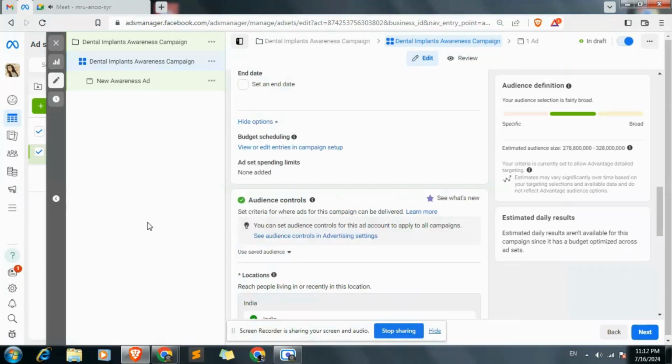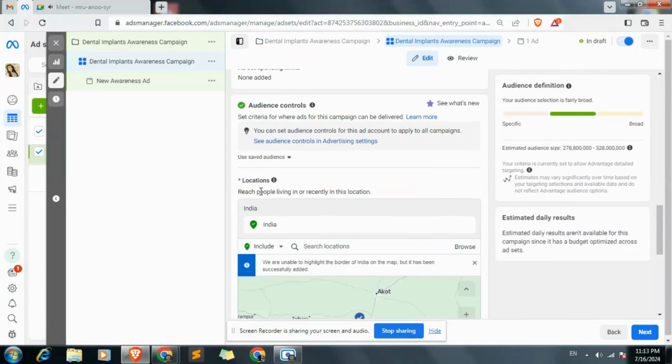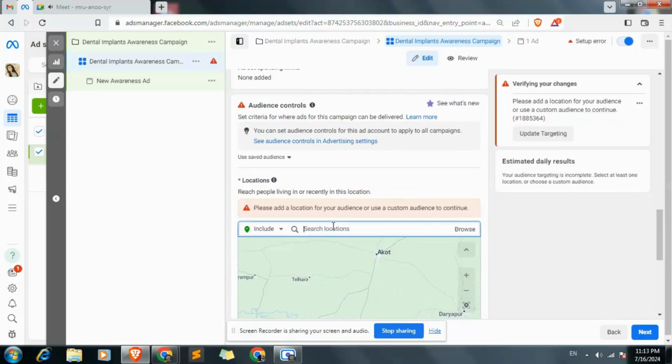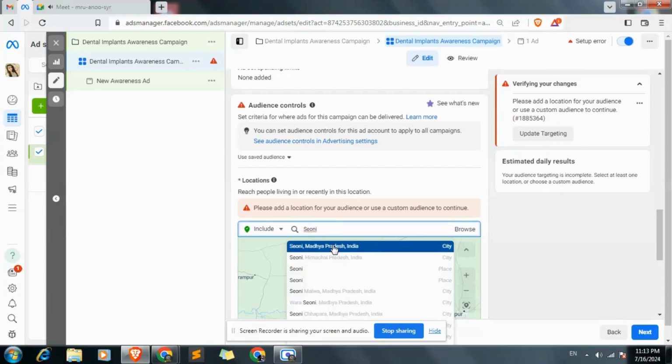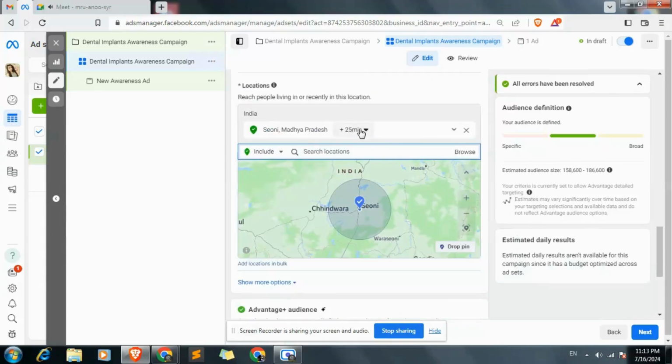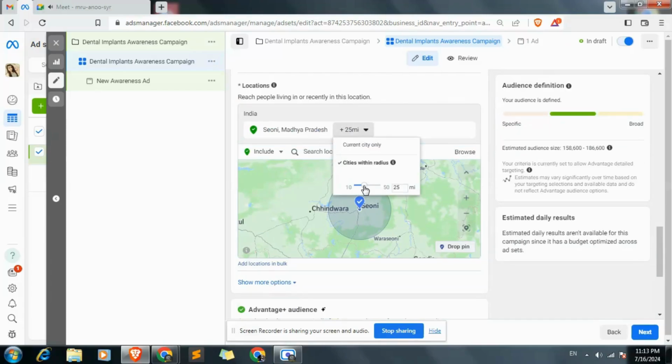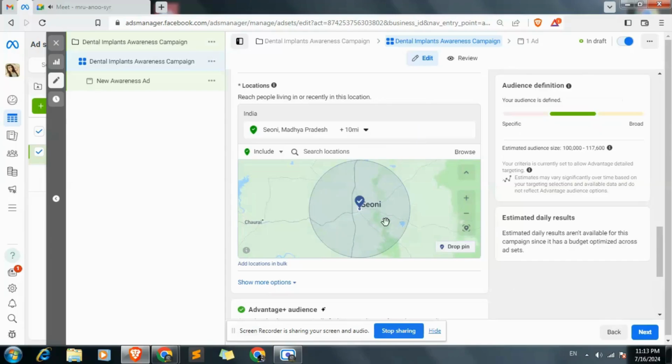Okay. Target audience: where do we want to see this ad? We will remove this country. If you want to target the whole of India, you can select this country. So I'll select my city where this will be live. This place is for diameter. 50 miles means 100 kilometers, 25 miles means 50. Now I will set it to a minimum of 10 miles, which means 20 kilometers. So this will be the region where this ad will be shown.